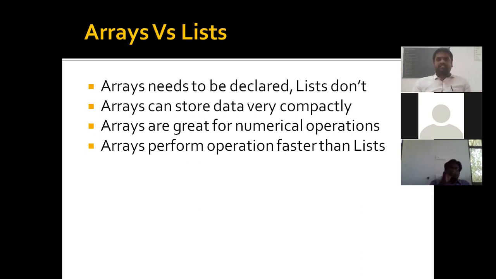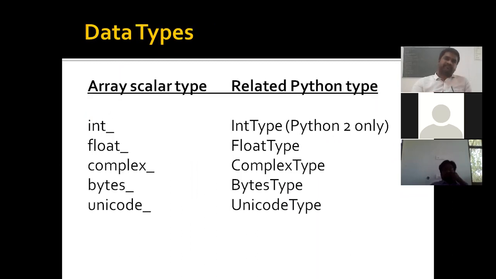Arrays perform operations faster than lists. Whatever the operation we are performing, whatever the size, it can be executed within a fraction of a second. But that is not available in a list. The performance of a list depends upon the size of the list. If the size grows, the performance decreases. But in NumPy the speed does not decrease; ultimately it executes in the same time. So this is the difference between an array and a list.